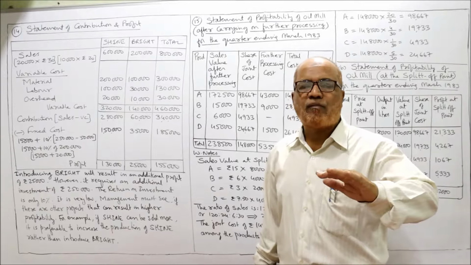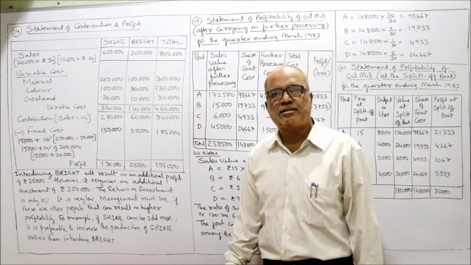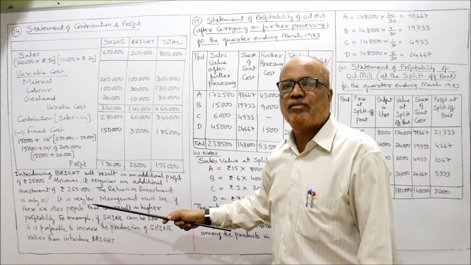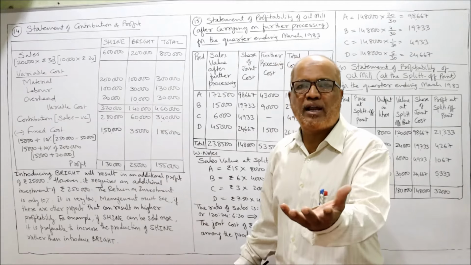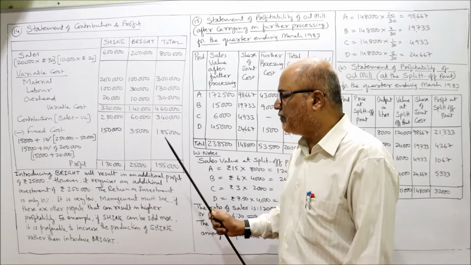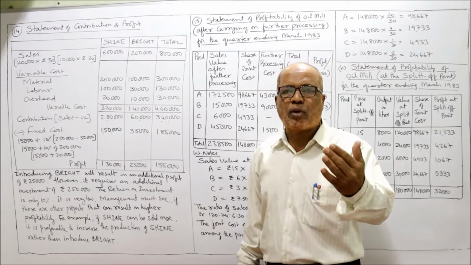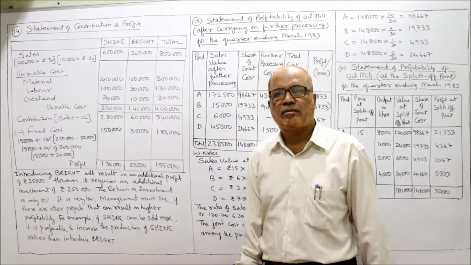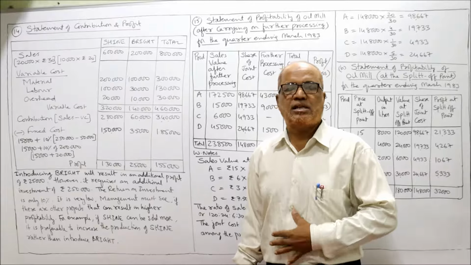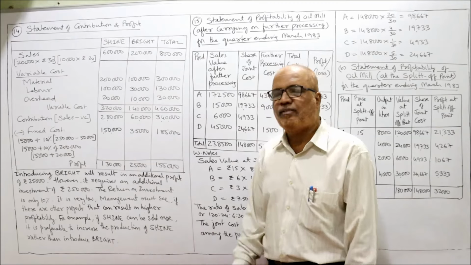If we make Bright product, we are getting a profit of 25,000. In other words, our profit will increase by 25,000 if we make the product Bright. If we do not make the product Bright, our Shine product will give a profit of rupees 1 lakh 30,000, only 1 lakh 30,000. If we make Shine and Bright both, our profit will be 1 lakh 55,000. That means the Bright will increase our profit by 25,000 rupees. It is asking you the same thing. Is it advisable to make the Bright? Yes, it is advisable to make the Bright product because our profit will increase by 25,000.